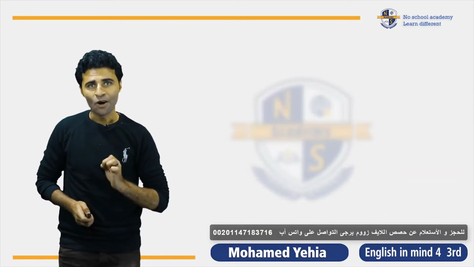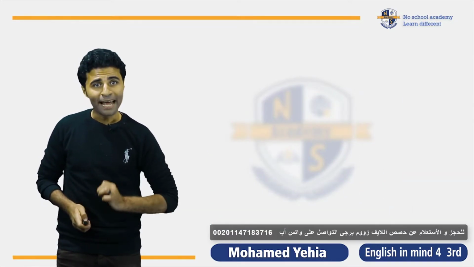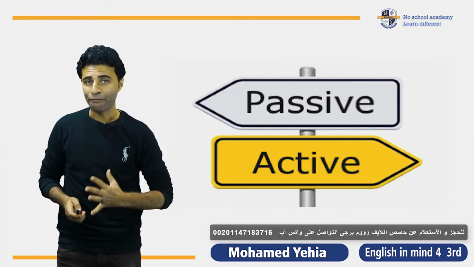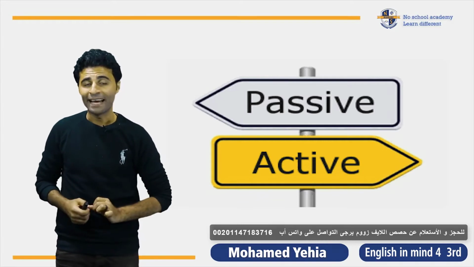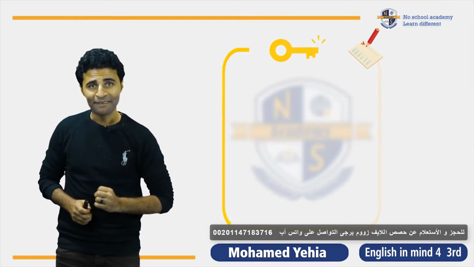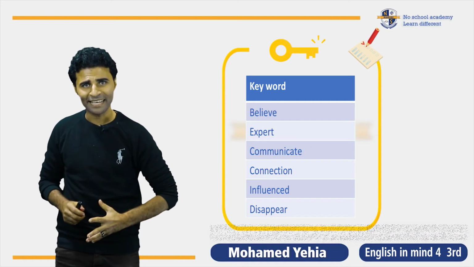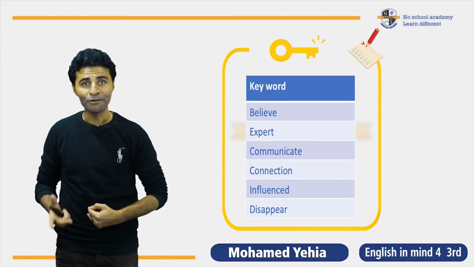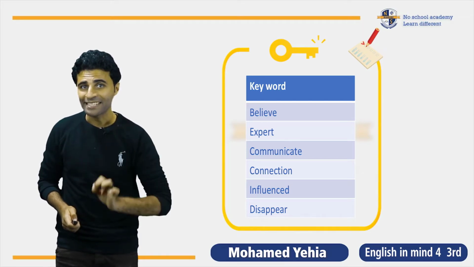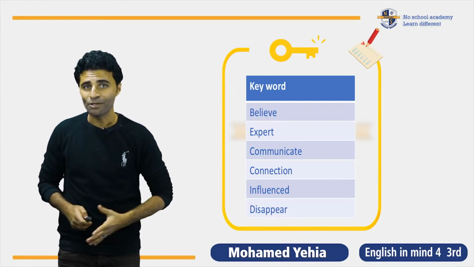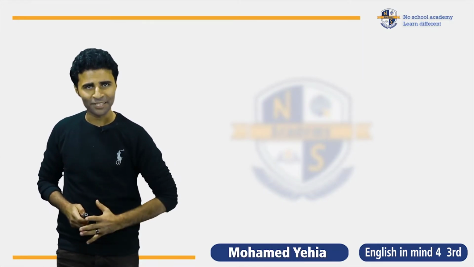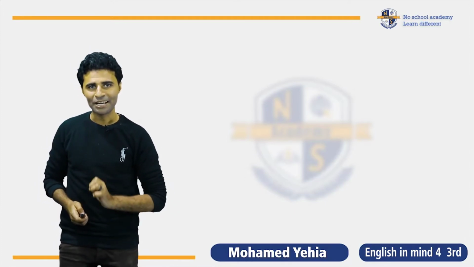And let's see our today's objectives. Today, we're going to learn about the passive and how to change from active to passive sentences. And of course, define new vocab and identify phrasal verbs. Our keywords for today are believe, expert, communicate as well, connection, influenced, and disappear. Don't disappear from this place, and let's get to work together. Of course, we're going to have listening and writing an informal letter. Let's get started. Ready, set, go.